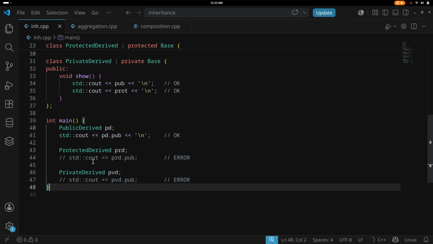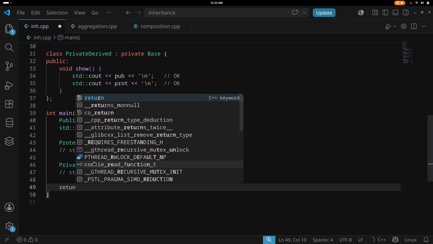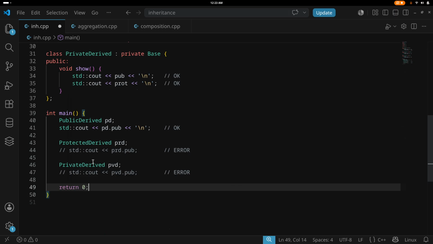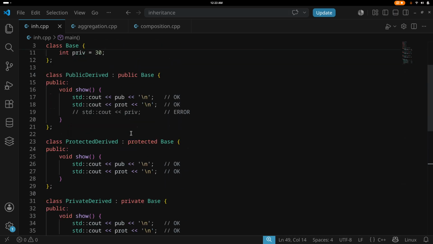Now let me add one thing here which is missing. It is return zero. So now we see that we have the derivation. The second thing is that you can inherit from multiple parent classes.